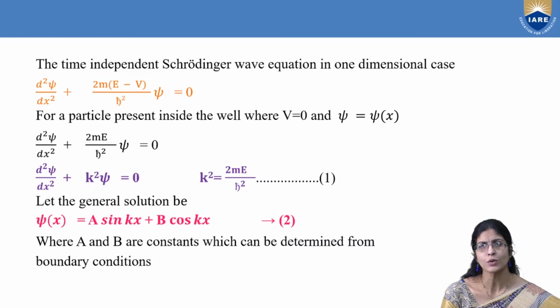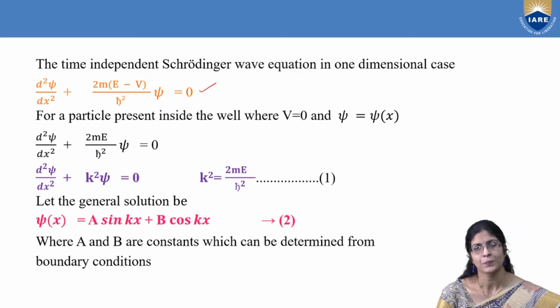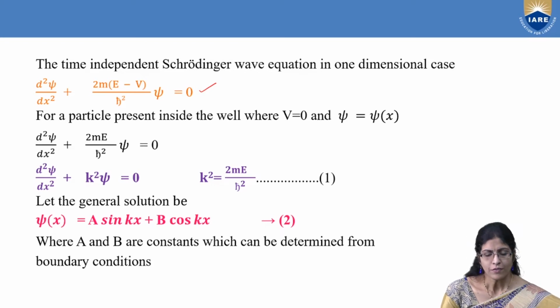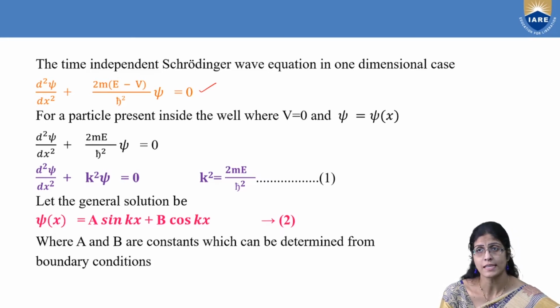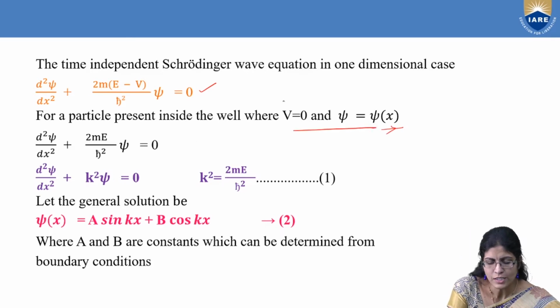What is the Schrodinger wave equation, which we have proved in the previous lecture, which you can find in the description box? d square psi by dx square plus 2m by h bar square into (E minus V) into psi equal to 0. If I consider this condition where the potential of the electron inside the box is 0 and psi is given in terms of the x direction, so we take it as psi of x, then substituting these conditions in this Schrodinger equation, what do I get?